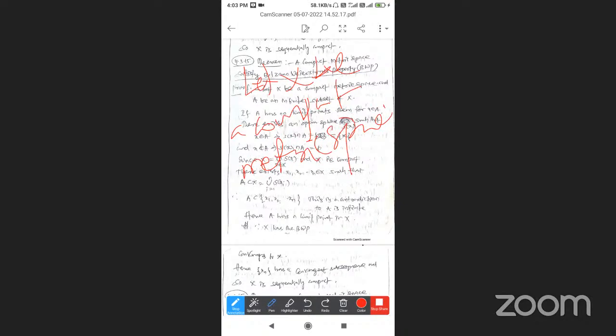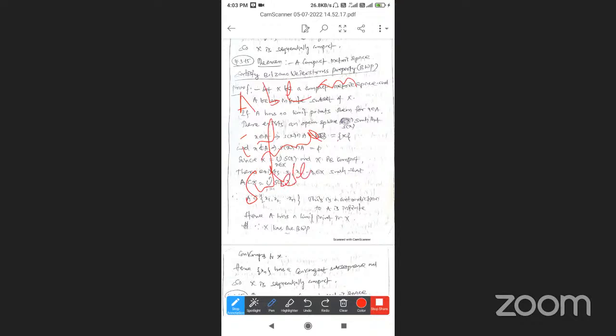Let A be an infinite subset of X. Suppose that A has no limit points.